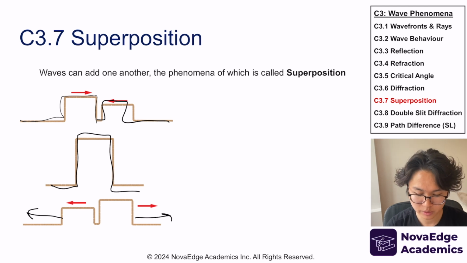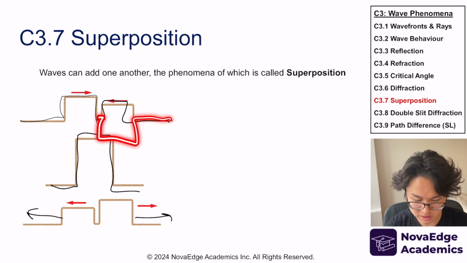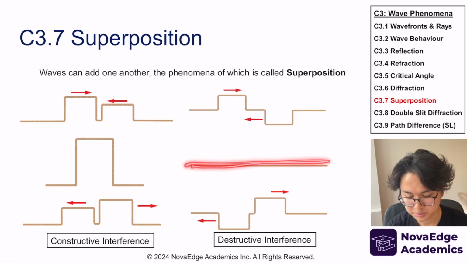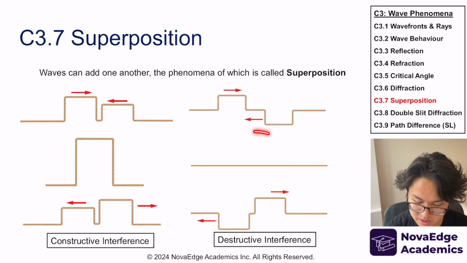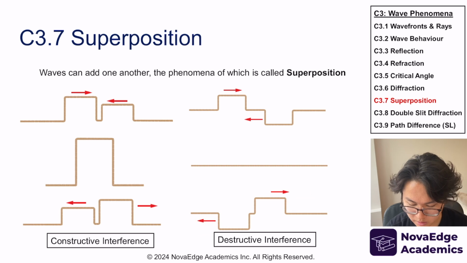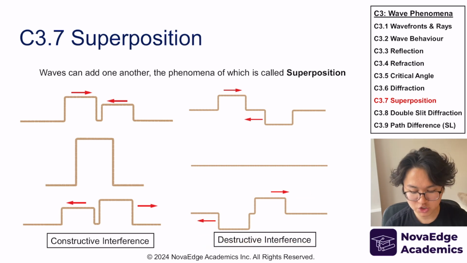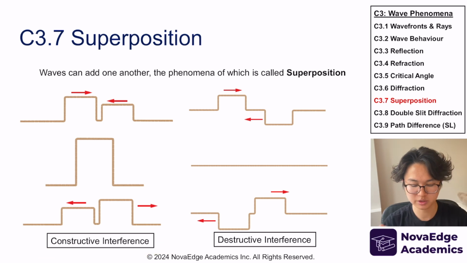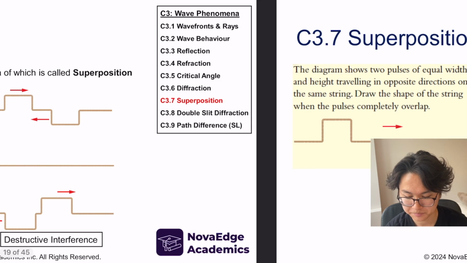You might be asking, what if I flip this? What if I had it like this? What happens then? Well, you asked the right question, because this one cancels out, and then after that, it continues. This canceling out effect we call destructive interference, because they're destroying each other. The other one we call constructive interference, because they're constructing each other, adding on top of each other. This is a really, really important distinction.